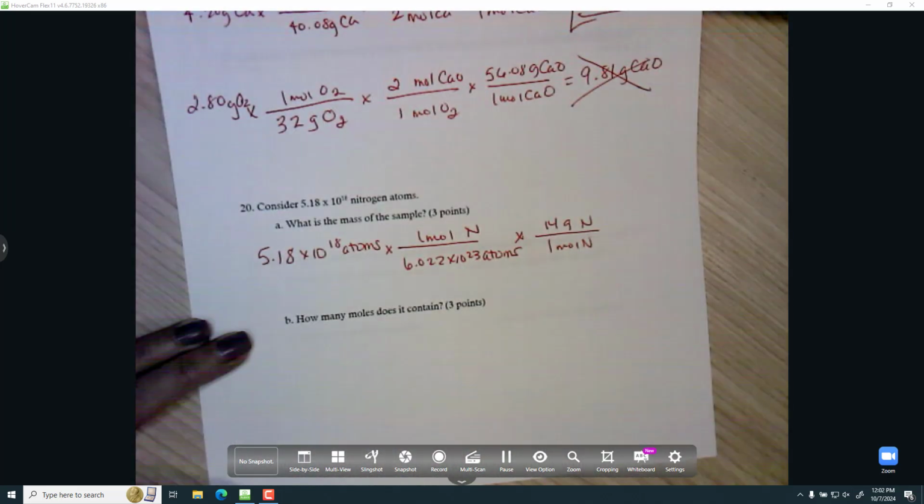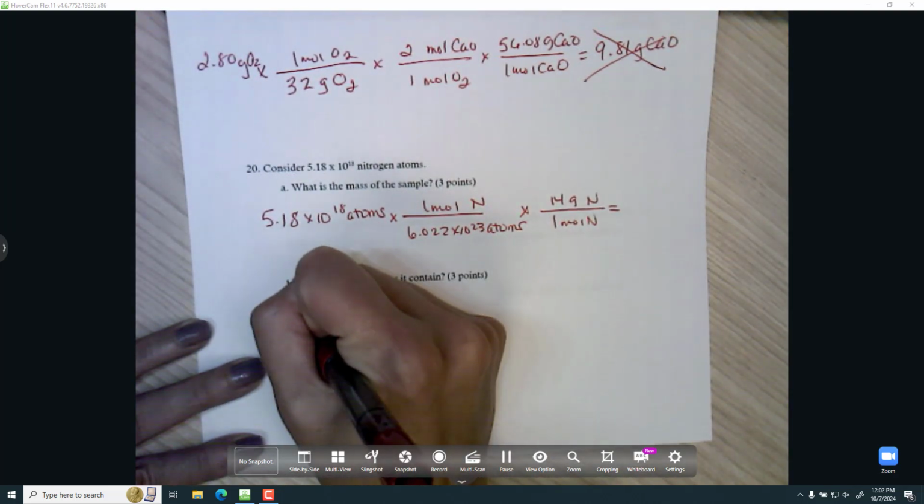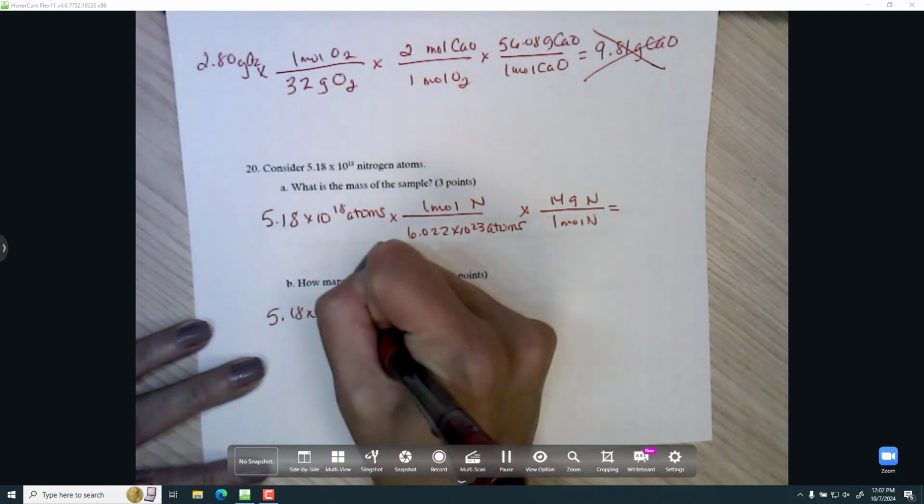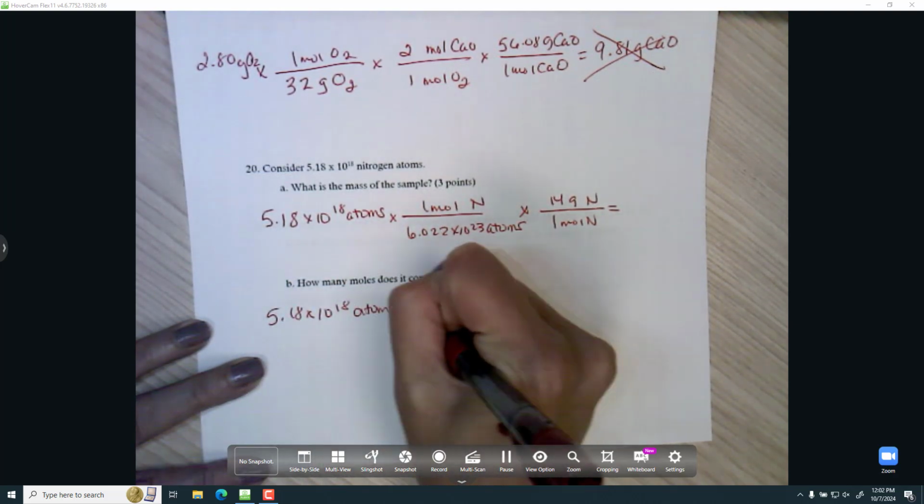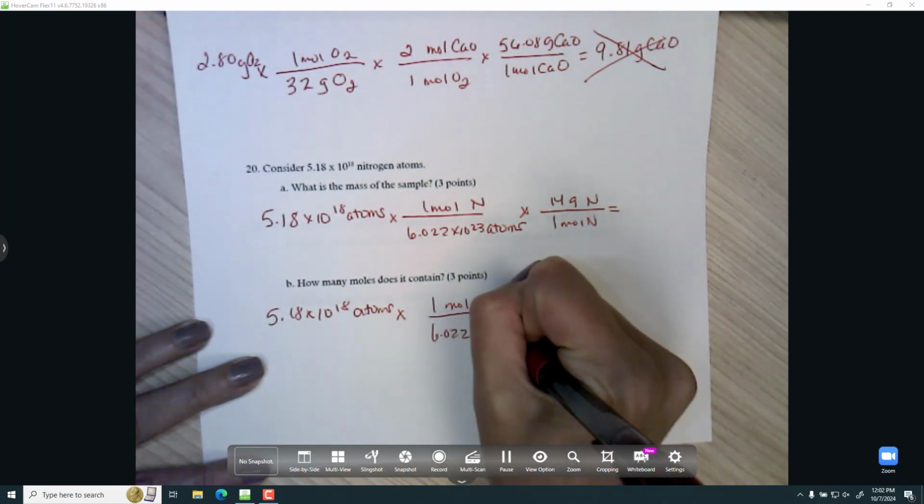And then actually the second question asks me for moles. So this is exactly the same problem except without that 14 part, right? So I can just do the Avogadro's number part. That would get me to moles.